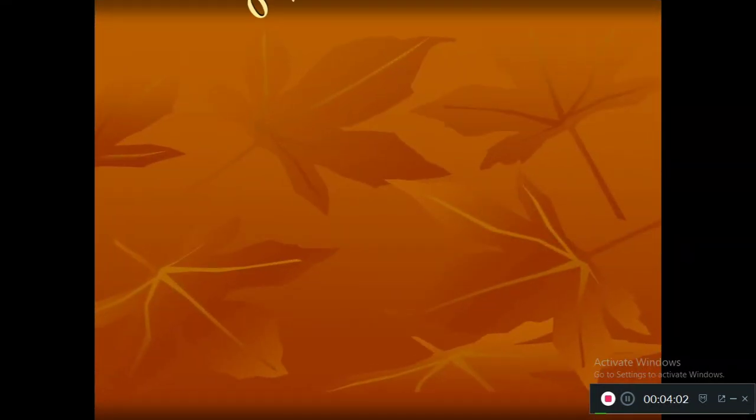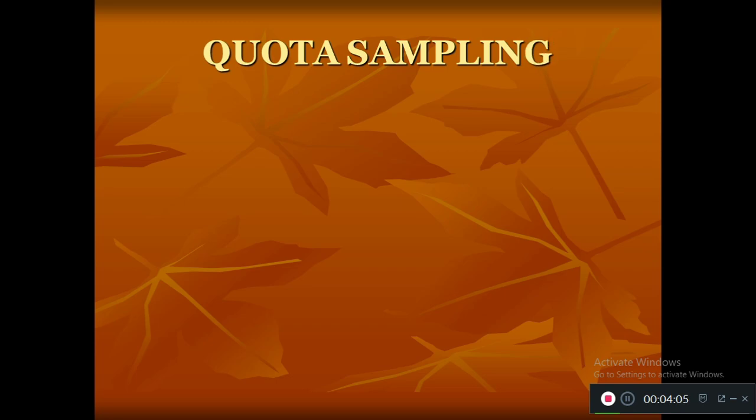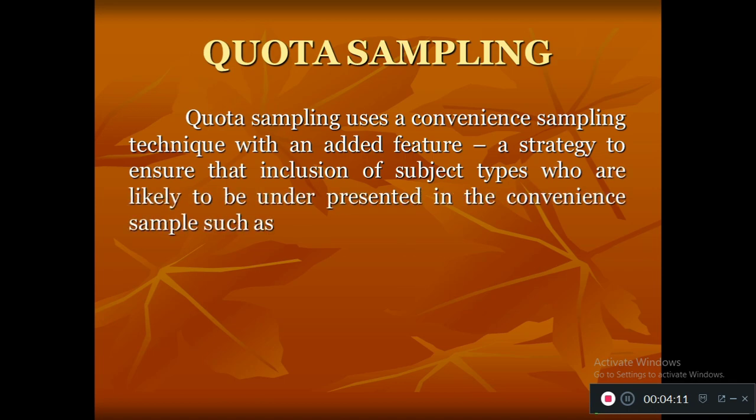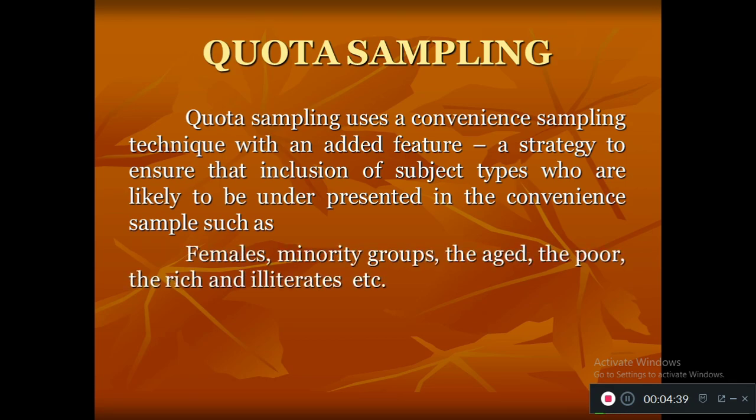Next method is quota sampling method. So this method is also like cluster sampling technique, but it has some adequate feature. We have seen the cluster sampling in the probability sampling technique, with slight modification, and with the convenience sampling technique also there is some modification. So here the researcher uses a strategy to ensure the inclusion of subject types who are likely to be underrepresented in the convenience sample such as females, minority groups, the aged, the poor, the rich, illiterates, etc.